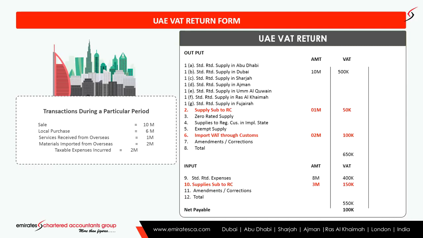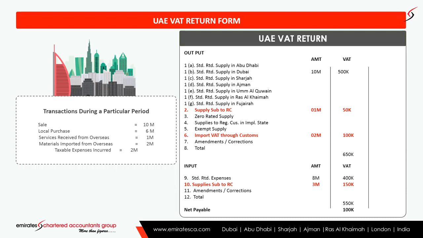The point number 9 is the standard rate of expenses. This expense includes the actual expenses, taxable expenses, as well as the local purchases done. So the total amount of local purchases as well as the expenses incurred is 8 million. Then the 400,000 is the total input tax.